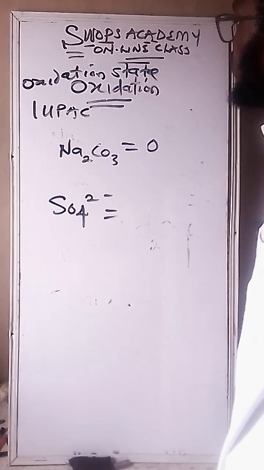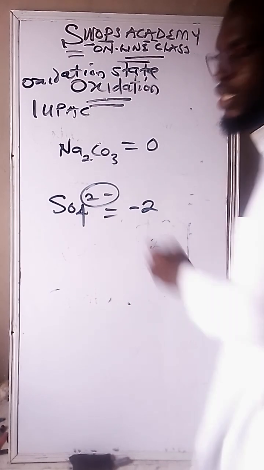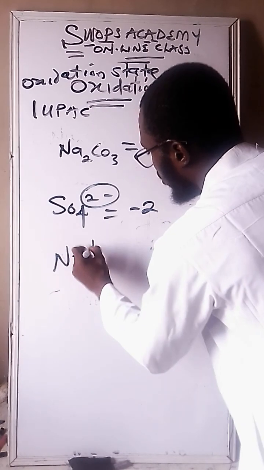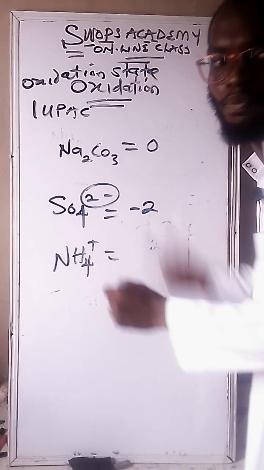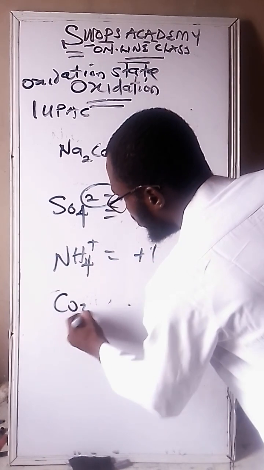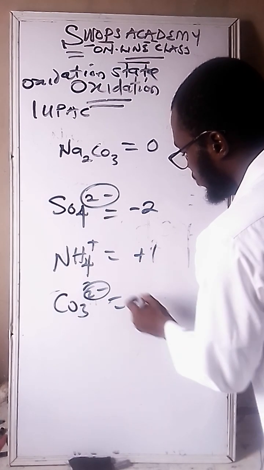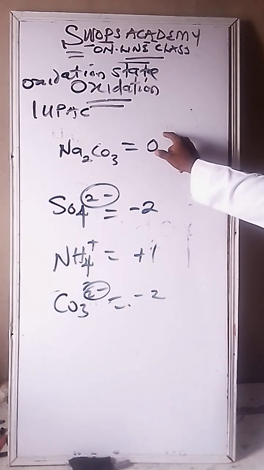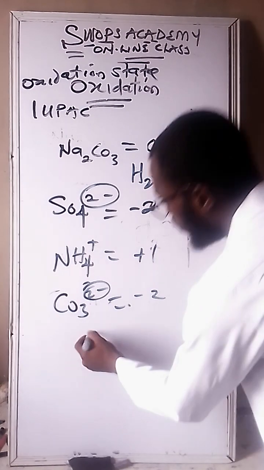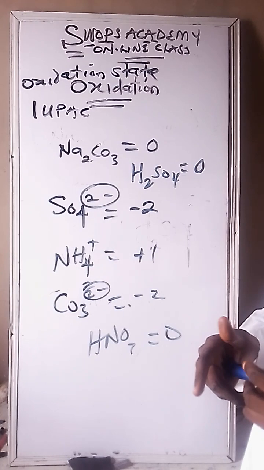Now you will equate this to be -2, the charge that it is carrying. If it is NH4 plus, what is the charge it is carrying? +1. That is what you put here. If it is CO3 2-, a radical, the charge is -2. You put -2 here, not 0. But if it is a compound, H2SO4, you put 0. If it is HNO3, also a compound, you put 0. These are the two rules guiding that.